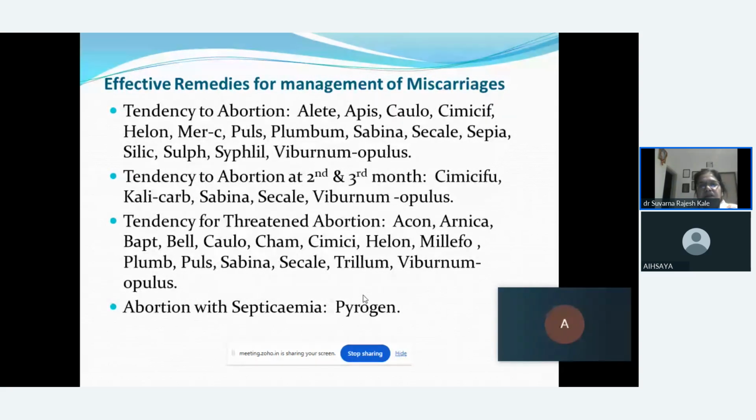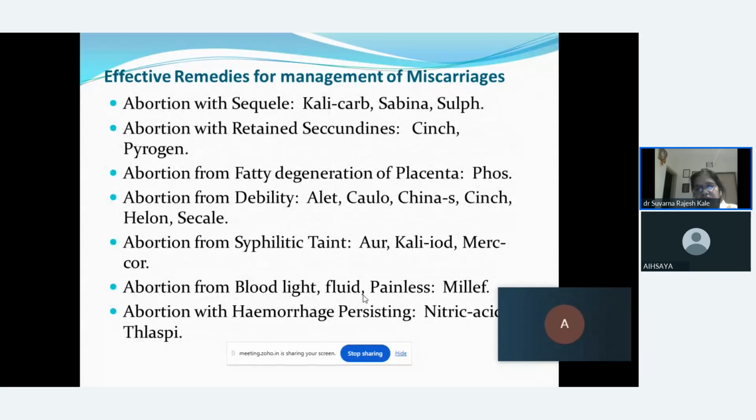For a female who has a tendency to abort, we can give remedies, for example, Caulophyllum, Cimicifuga, Plumbum, Pulsatilla, Sabina, Sepia, Sulphur, Syphilinum. Abortion tendency in the second to third month: Cimicifuga, Sabina, Secale, Viburnum. Tendency for threatened abortion: Aconite, Arnica, Caulophyllum, Cimicifuga, Helonias, Sabina, Trillium pendulum, Viburnum opulus. Abortion with septicemia, we can think of Pyrogenium.